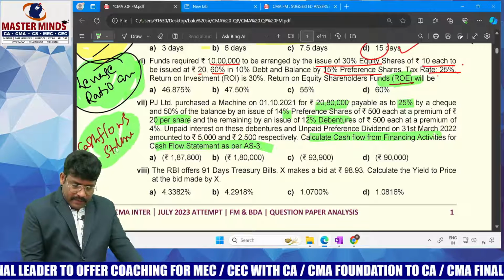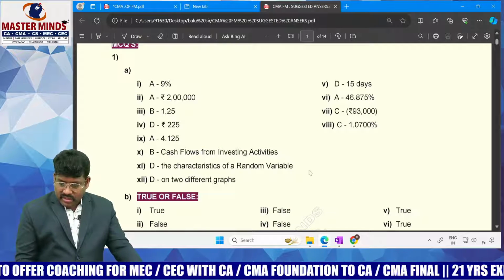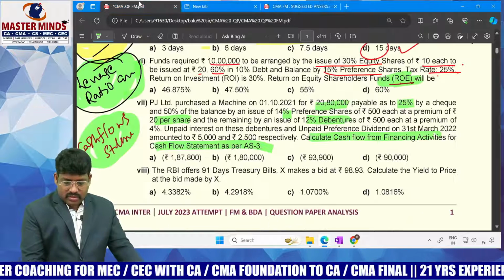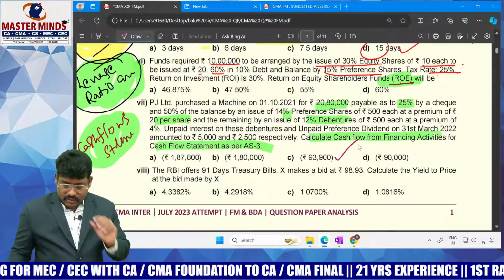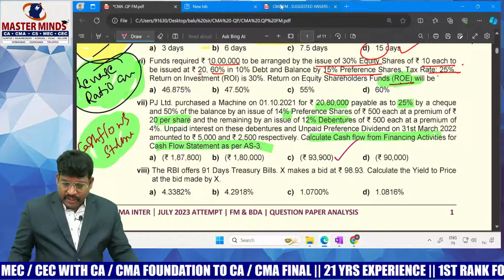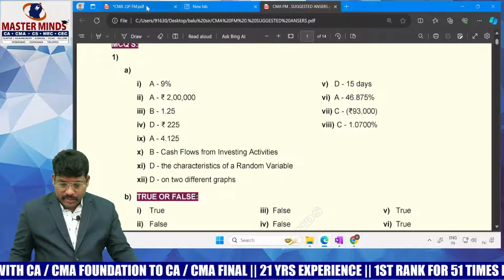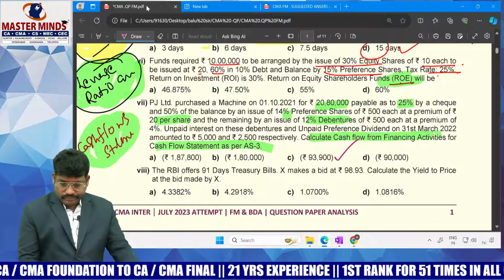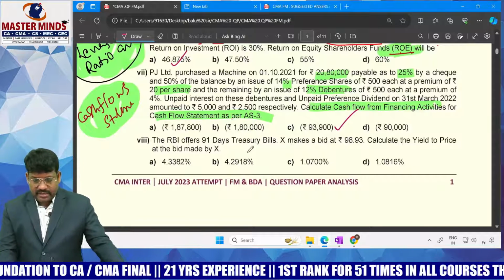This question is asked from the cash flow statement. The answer for the question is 93,000. Okay, coming to the next, the return on equity point we should consider is 46.85%.